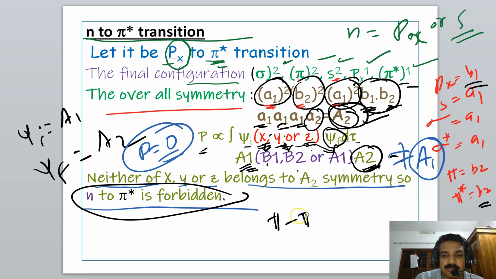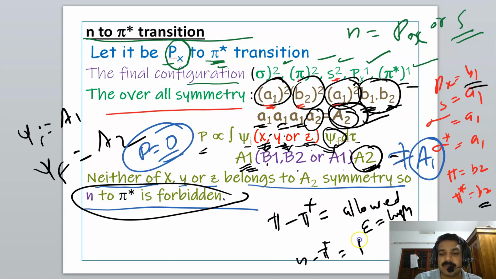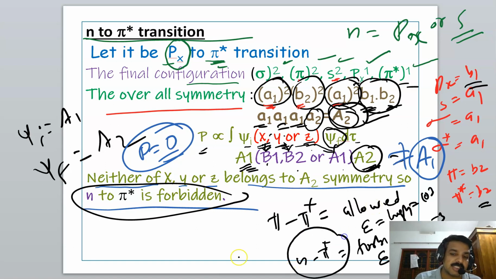The pi to pi star transition is allowed according to symmetry consideration. Therefore its epsilon value, that is its intensity, will be high. Whereas the n to pi star transition is a forbidden transition, therefore its intensity or epsilon value will be low, approximately 10 raised to minus 3, whereas it is 10 raised to 3. Even though we can observe the line, the intensity will be very low.